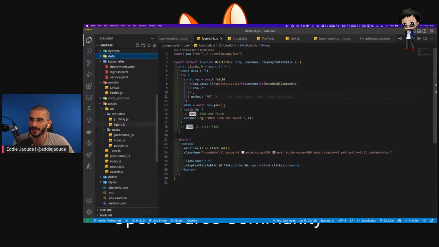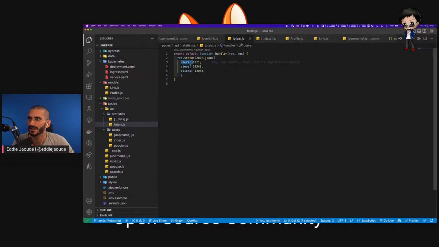Where is it? Here we go. Totals, where we can get how many users, how many views, and how many clicks. And they're just hard-coded numbers. So we will want to get those out of the database. I don't know if we can aggregate or if we have another query that then just updates these. So I'm not sure. What are you thinking?